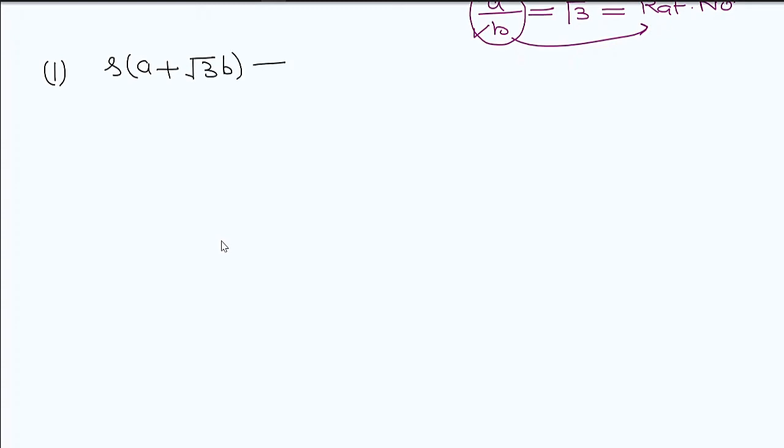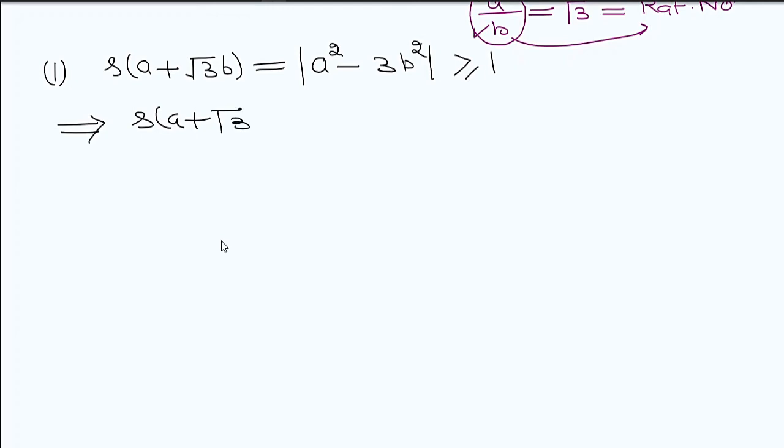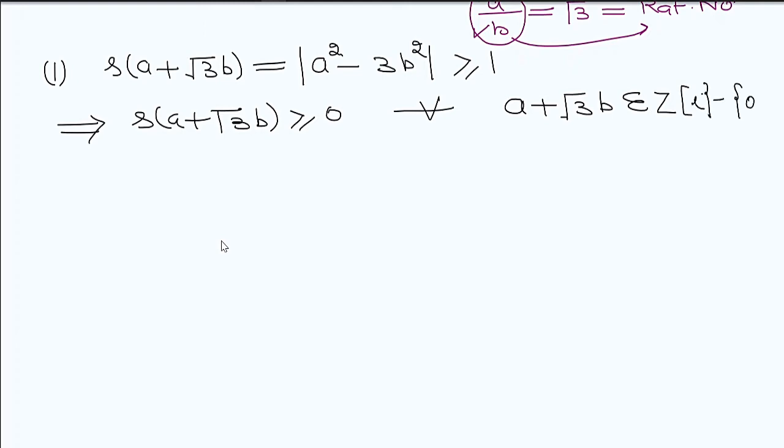This value is the modulus of a square minus 3b square, and we know this is greater than or equal to 1. So delta of a plus under root 3b is always greater than or equal to 0 for every a plus square root of 3b belonging to the Gaussian integers minus the 0 element. So the first property is satisfied.